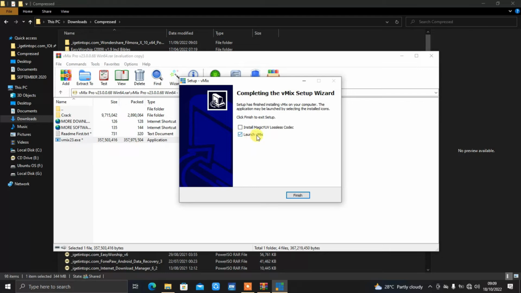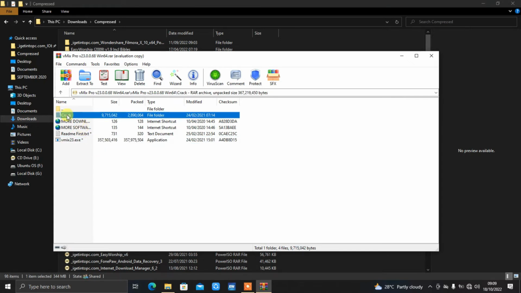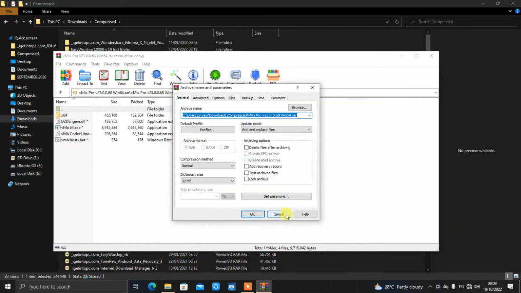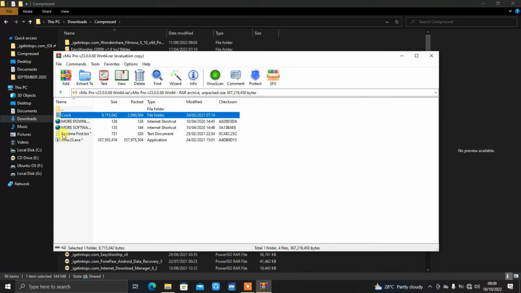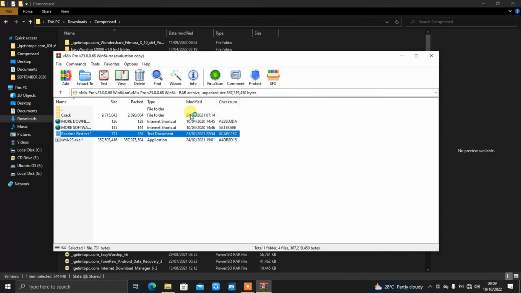What you do is you don't click launch vMix, so you just turn on this checkbox, click on finish, then go to that zip folder, click on crack, then you're gonna pick all these tools here. But if you go back now, you can use this readme folder to ask you for that also, which is www.download.net. That's where I download the software.